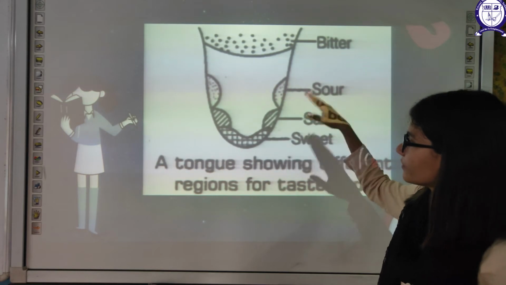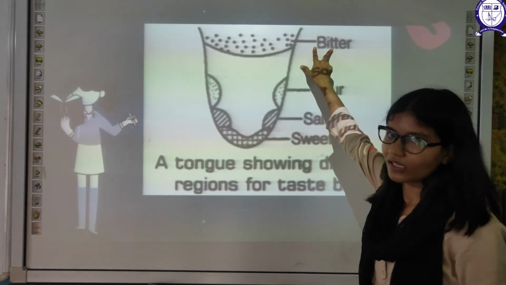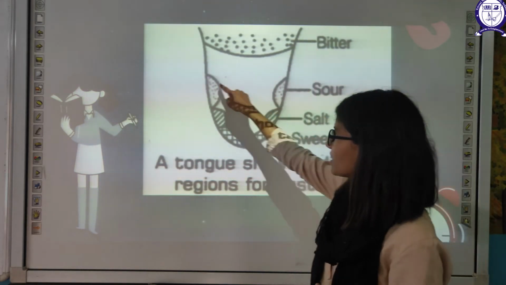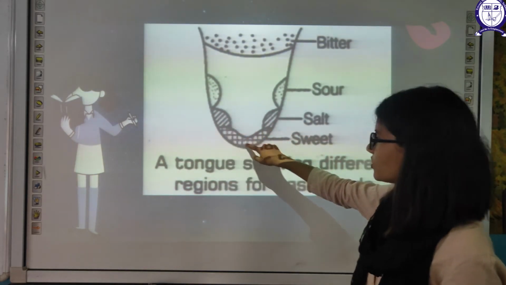This is your tongue, typical. This is the place where the bitter taste bud is present. This part is the sour taste bud. This is the salty taste bud and the sweet taste bud.